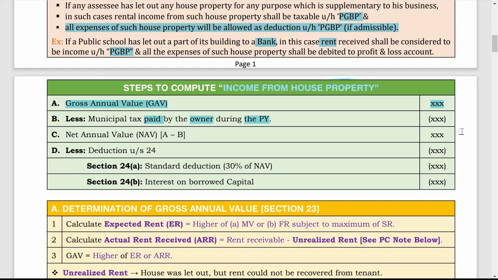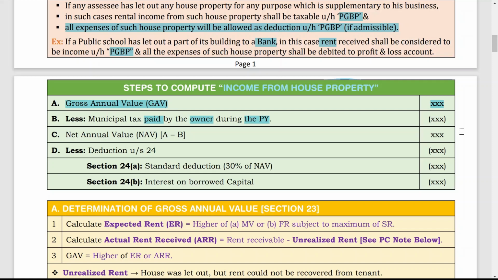First one, it must be paid. Second one, it must be paid during the previous year. And third one, an important one, it must be paid by the owner of the house. Then only it is deductible. So when is it not deductible? If municipal tax is paid by the tenant, not deductible. If municipal tax is not paid during the previous year, not deductible.